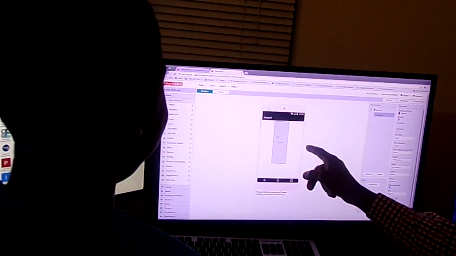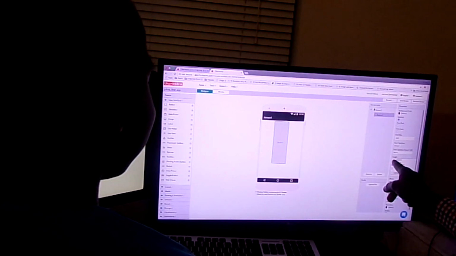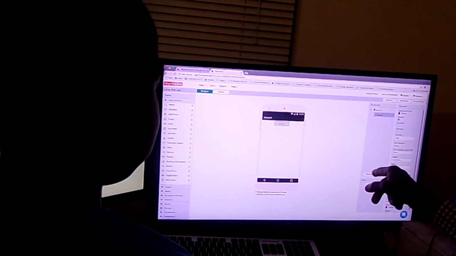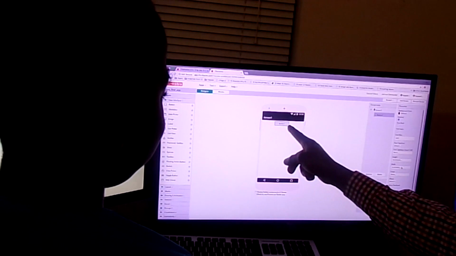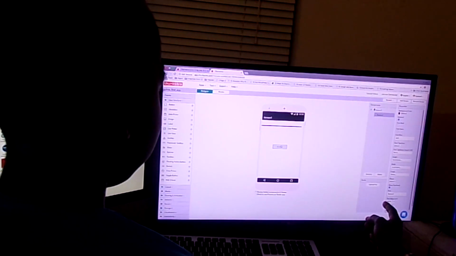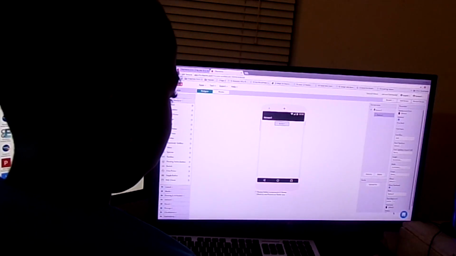Now that looks messed up. So let's go here again. Click automatic and click OK, and let's see what happens. So that makes it a bigger button, and then we decide, okay, do we want it to be on the top or in the middle? So let's go here. No, you can't move it. So come here.